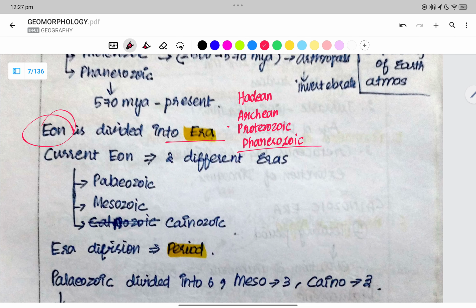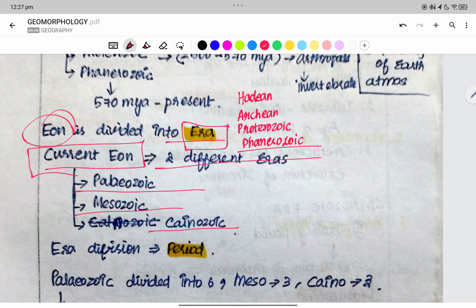Eon is divided into eras. The current eon, Phanerozoic, is divided into Paleozoic, Mesozoic, and Cenozoic.